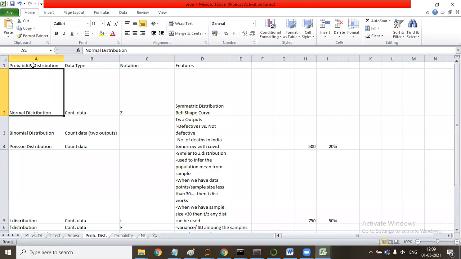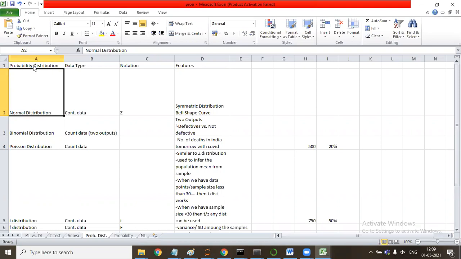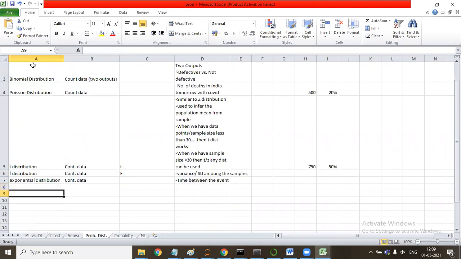So these are the distributions, right? And what we have studied was the t-test, f-test and the ANOVA. So these tests use all these distributions. The t-test uses the t distribution, and ANOVA uses the F distribution.